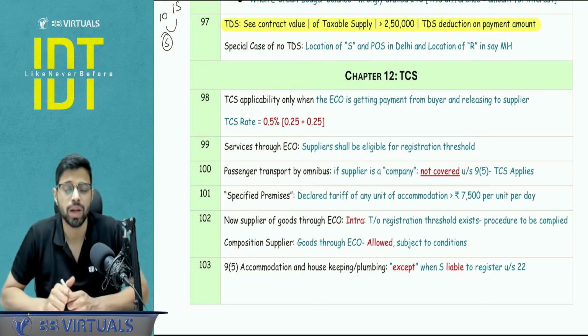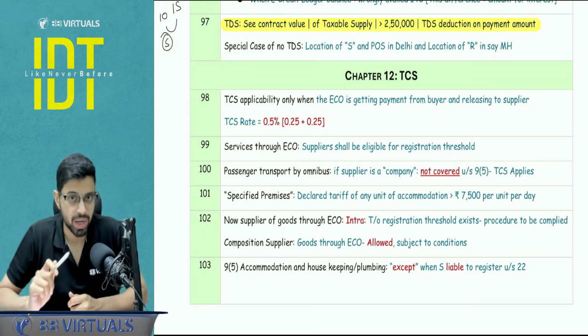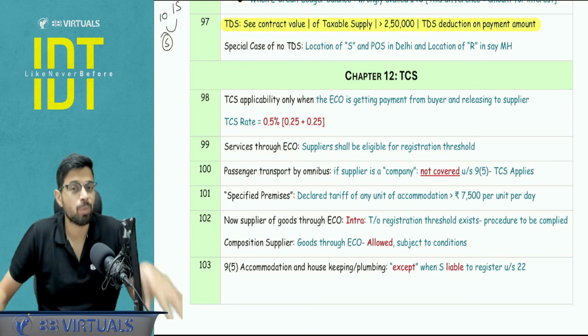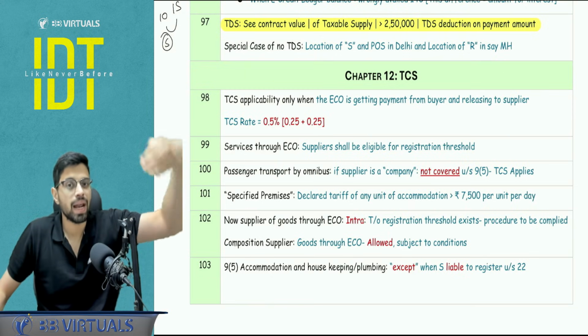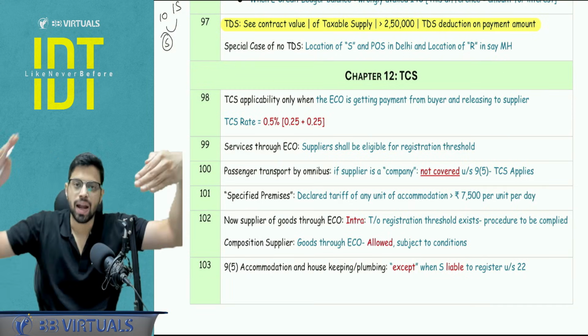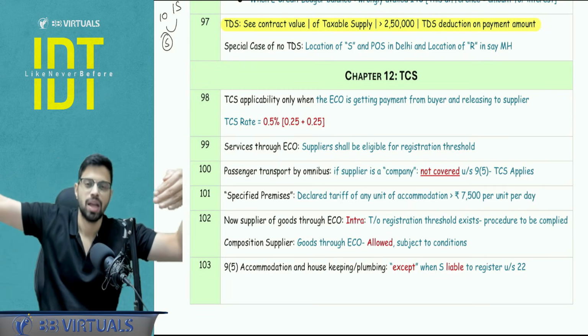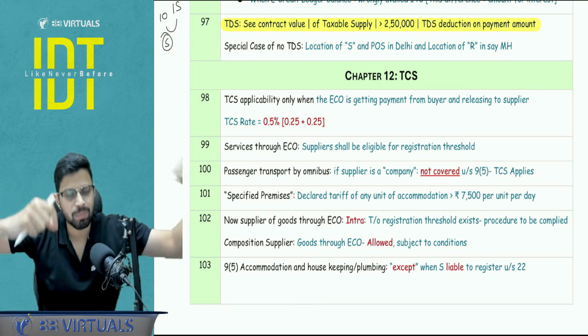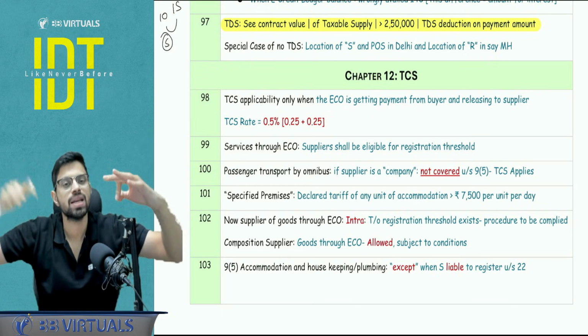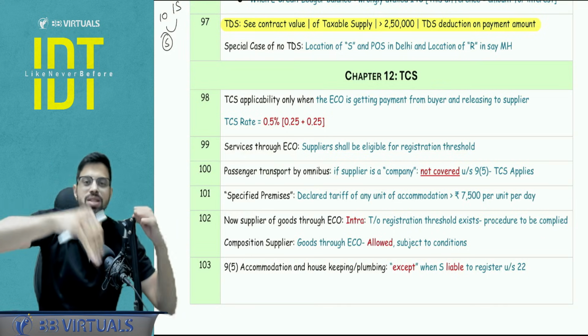Point number 2 you need to pay attention to is a special case of no TDS. The special case of no TDS is proviso to section 51(1), which basically says that the supplier and place of supply are in one state and the recipient's registration is in some other state. Now it will be a big hassle for the recipient to deduct the 1% and 1% intra TDS because that recipient is not registered in this state.